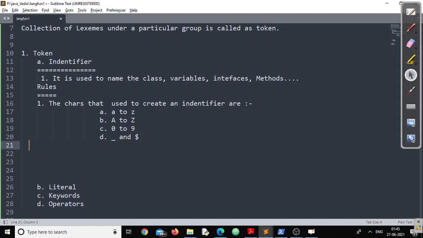In case by mistake we use any character beyond these four, then definitely, 100% we are going to get an error message. So the first point is that the characters used to create an identifier should be within this range, or you can say the allowed characters.